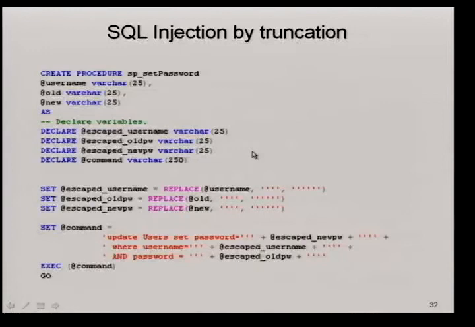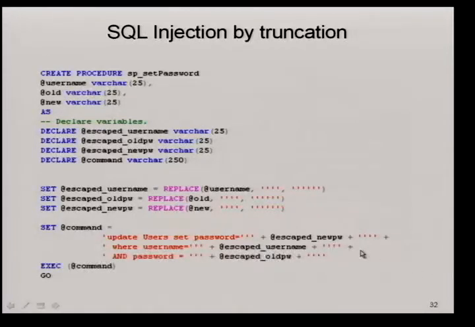Okay. What happens if I use replace instead of quotename? Here the developer is explicitly adding the delimiters. What's the problem? We have the same problem just like before. We have these variables declared as varchar(25)s, and we are storing the returned values from the replace function here. So can we exploit this one? The only difference between the previous one and this one is here there are hard-coded delimiters, single quotes in the beginning and in the end.